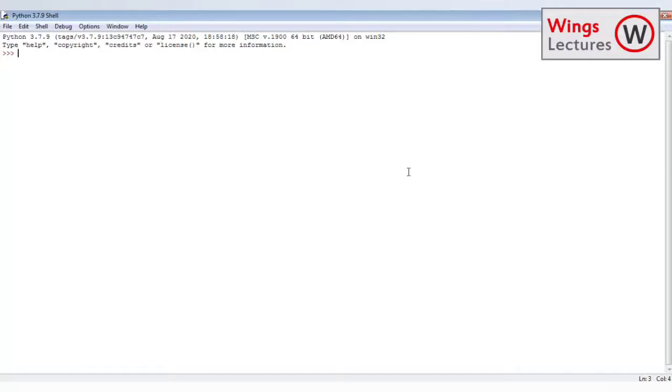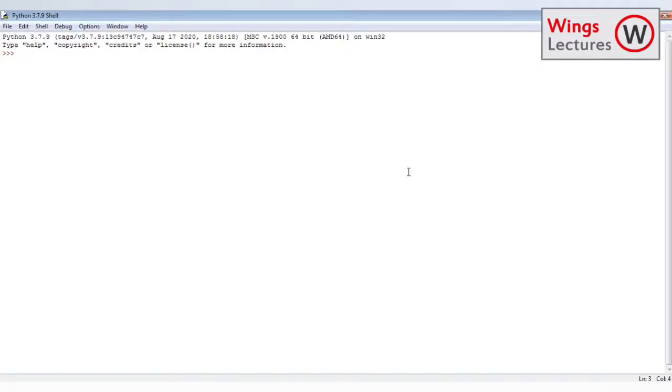For the beginning level, we can go with the basic Python IDLE version. Here we have two different modes. The first one is prompt mode, as we used to call it in Windows, or else we can call it shell mode. Apart from this, we have one more mode, which is script mode. We will see about script mode in coming videos.